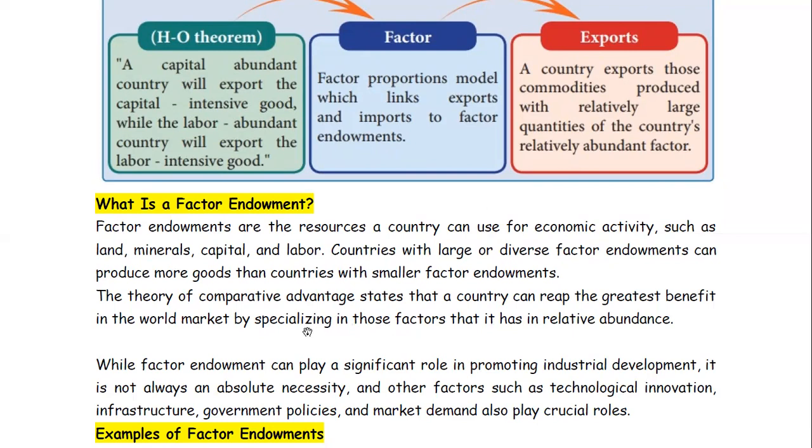Like if you consider our India, we have cheap labor. Yes, we have tea production; specifically if we consider Assam, then we have tea production in abundance. We also have tourism industries, because different tourist places attract a lot of tourism from different parts of the globe, right?